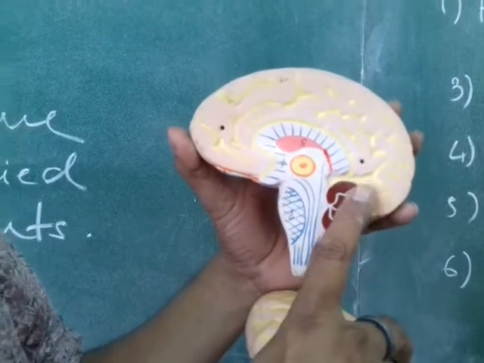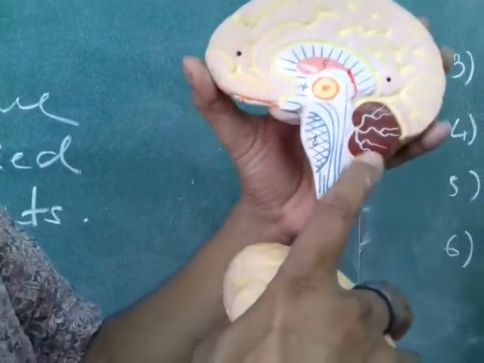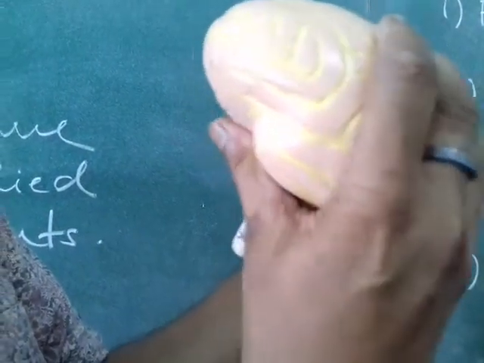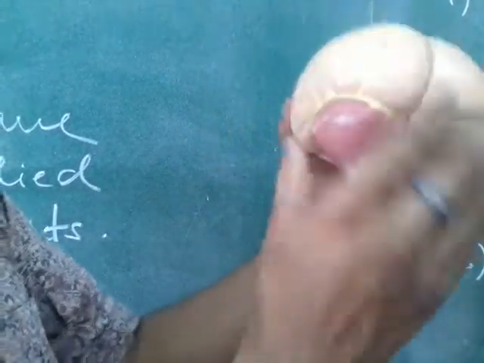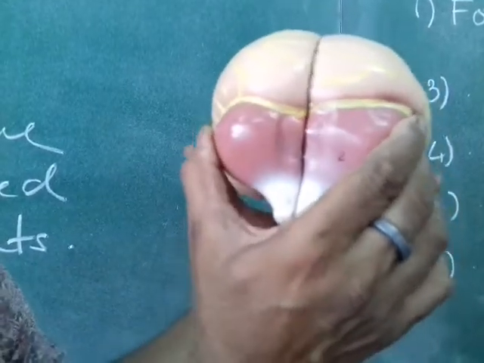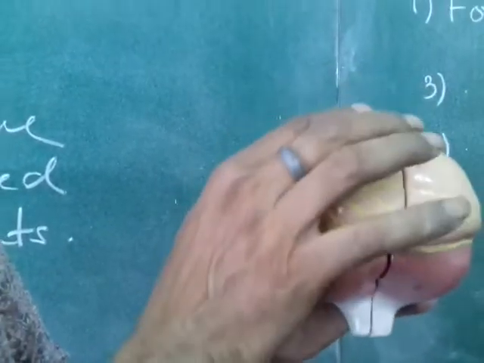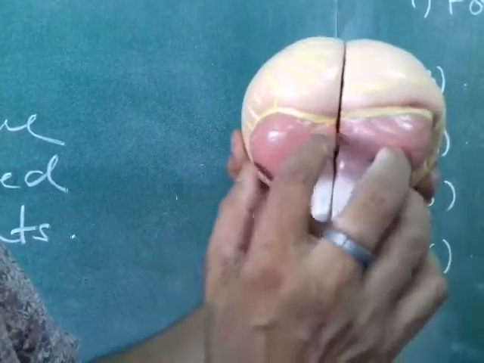The hindbrain's most important part, you can see here, is shown in dark color. This is the cerebellum. I am showing you the cerebellum here. The cerebellum also has two lobes, but unlike the cerebrum, which has an inside cavity called the ventricles, in the cerebellum these are solid lobes.